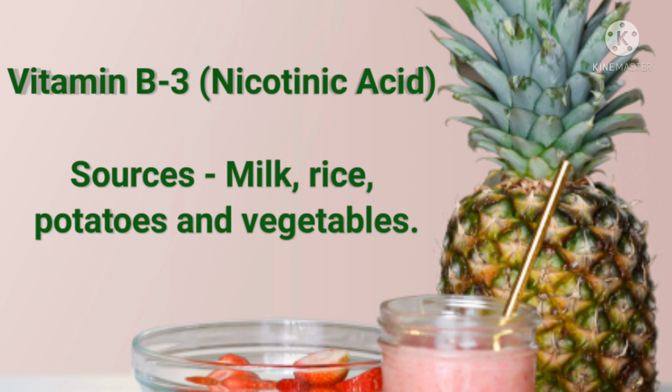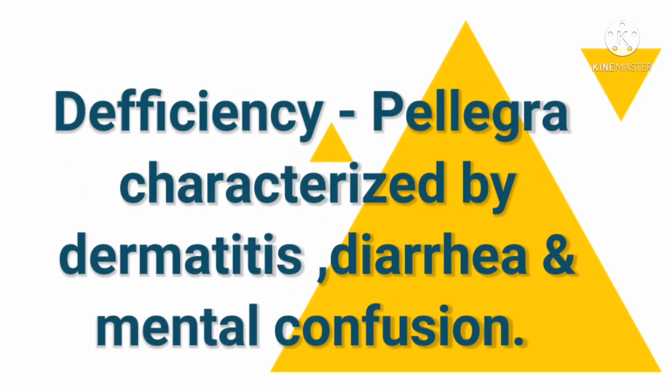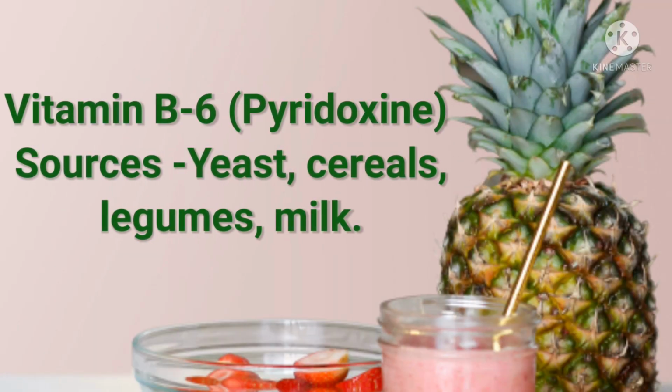So vitamin B3 main sources are milk, rice, potatoes and vegetables. So you will be away from diseases like pellagra. Pellagra is the disease caused by deficiency of vitamin B3, and sometimes diarrhea and some confusion will also be there. Now we come to vitamin B6, called pyridoxine.